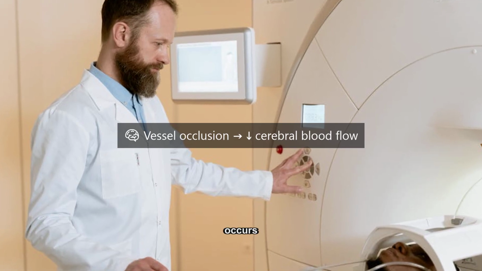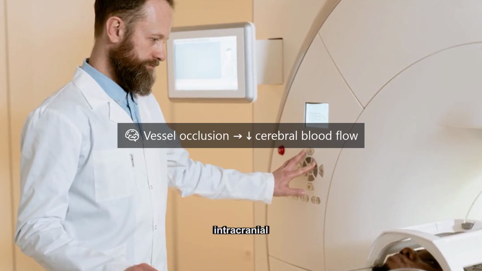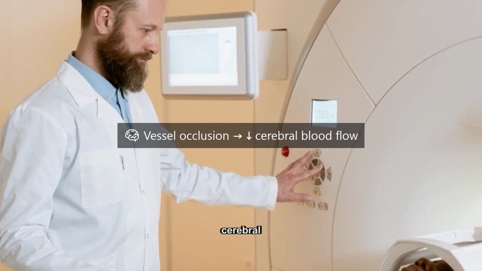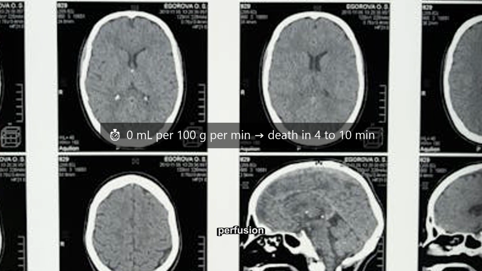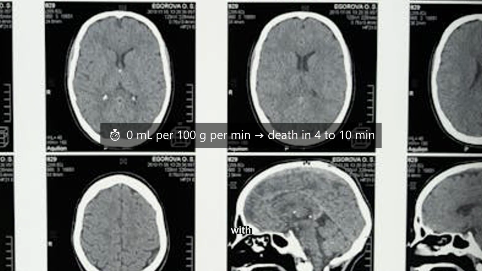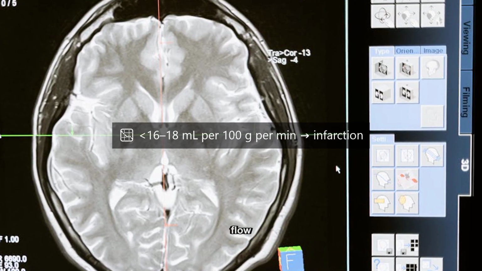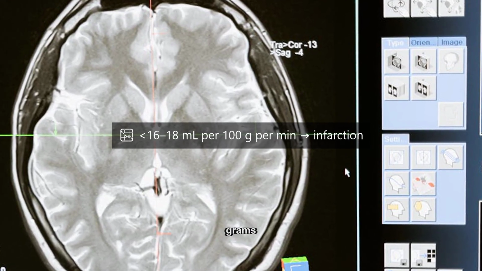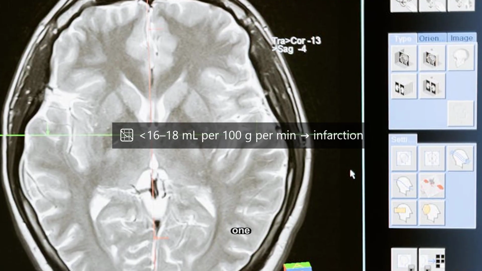Acute ischemic stroke occurs due to sudden intracranial vessel occlusion, leading to abrupt reduction in cerebral blood flow. Critical perfusion thresholds determine tissue fate, with complete cell death occurring within 4 to 10 minutes at zero flow. Infarction occurs when flow falls below 16 to 18 milliliters per 100 grams per minute within 1 hour.